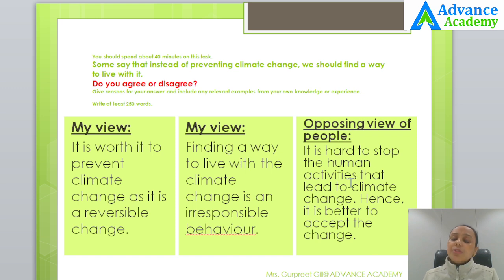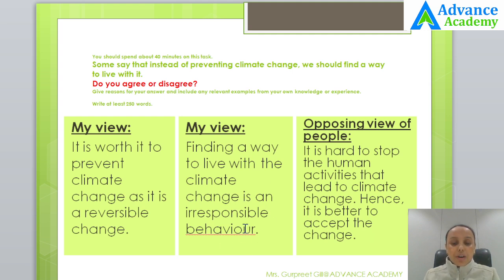In the third paragraph, you might say that some people say it is hard to stop the human activities that lead to climate change. Hence, they say that it is better to accept the change. But they feel that we cannot stop industrialization. They say that we cannot stop urbanization. We need to continue with the economic activities, even though if they wreck the environment, even if they degrade the environmental quality. But those are the people who feel that economic prosperity is the most important.